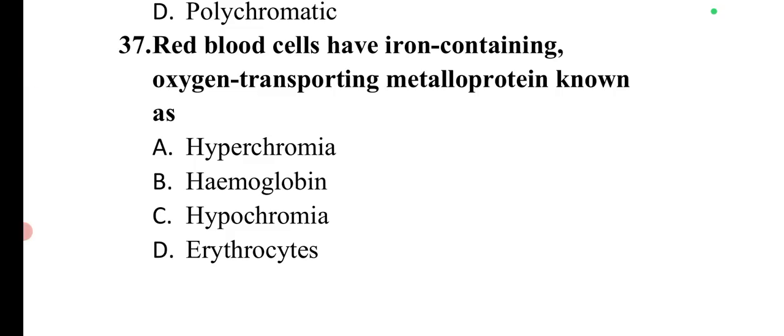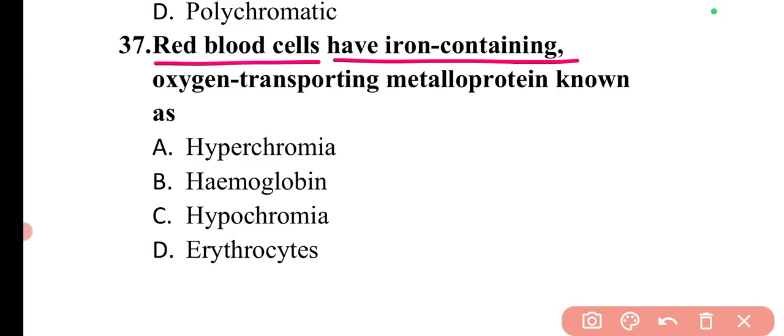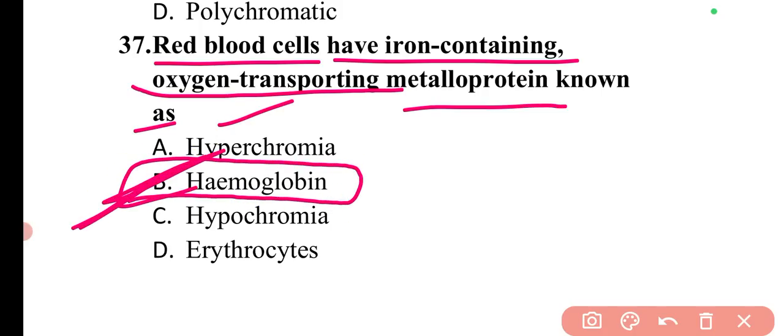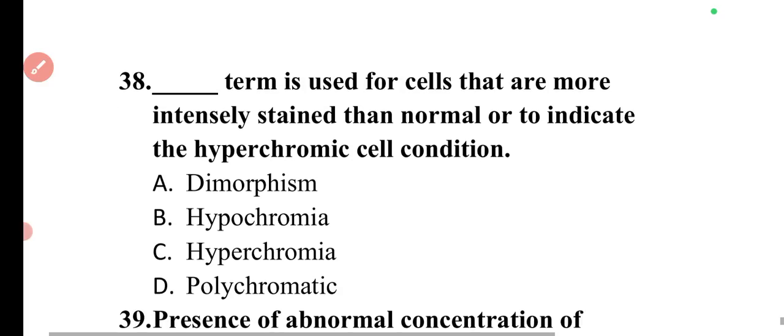Next question is: red blood cells have an iron-containing oxygen-transporting metalloprotein known as. So in RBC, the oxygen-transporting protein is hemoglobin. So option B is correct.